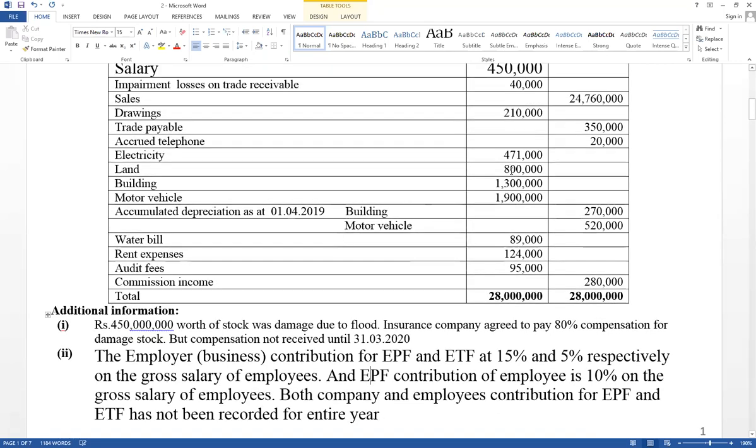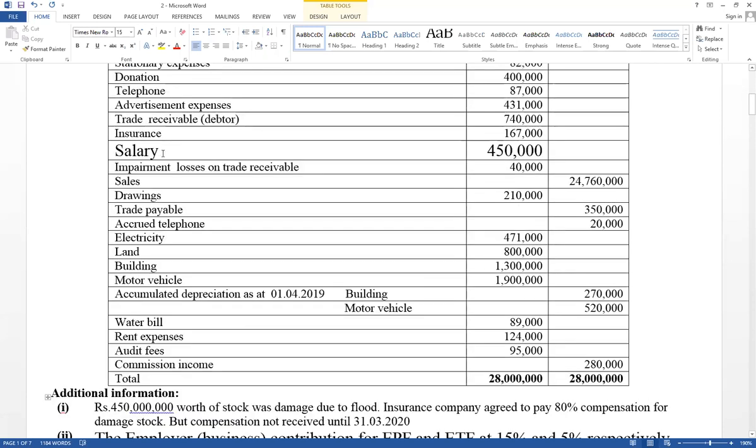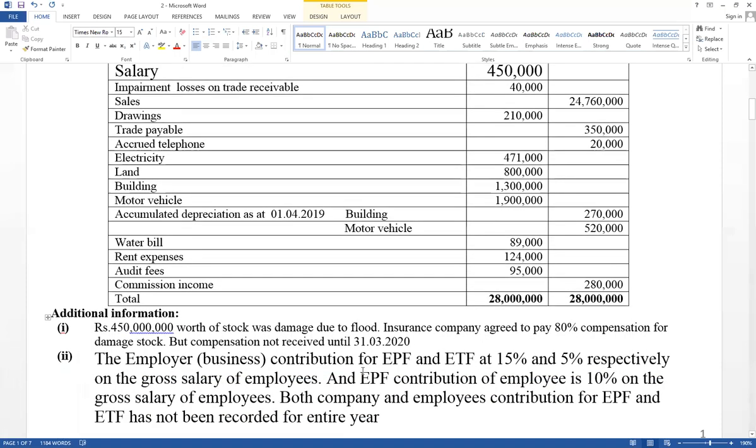The trial balance has salary. We have discussed how to record salary in the income statement. Normally salary should be included under administration expense. But now 450,000 cannot be included in the income statement. This is not the correct value. There is an adjustment. Therefore, you have to know how much should be included in the income statement as salary. And it has given the employer contribution as well as the employee contribution for ETF and EPF, Employees' Provident Fund and Employees' Trust Fund.